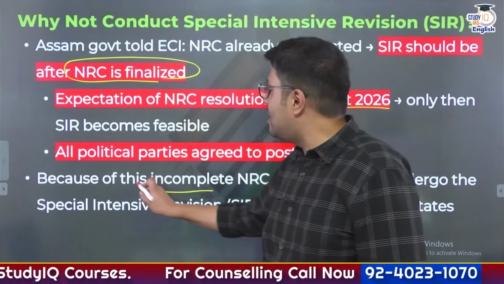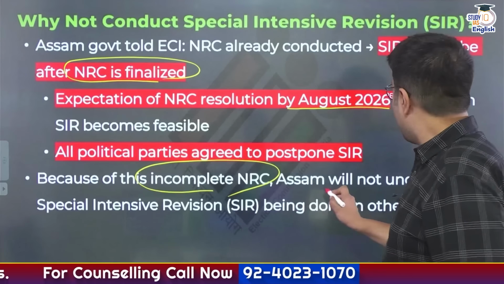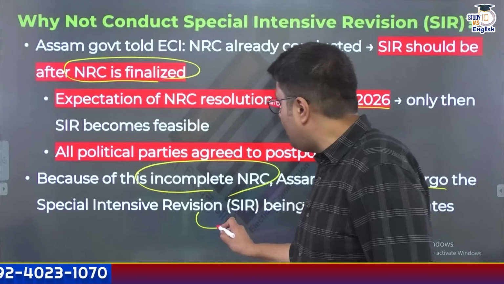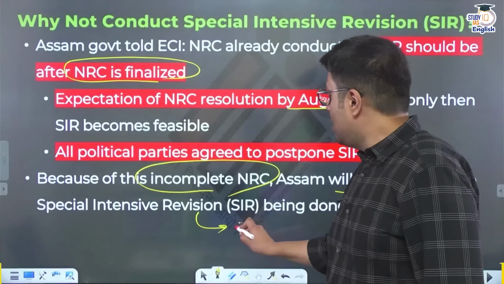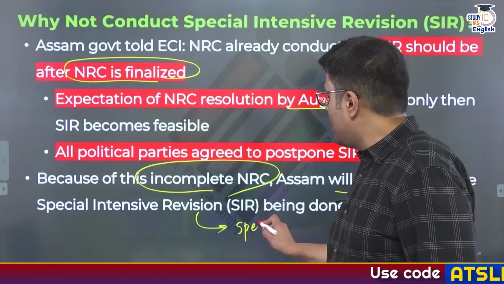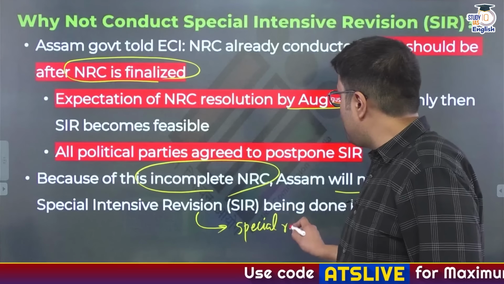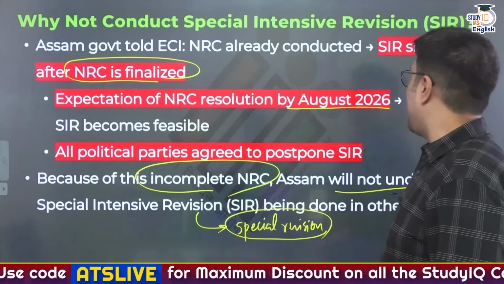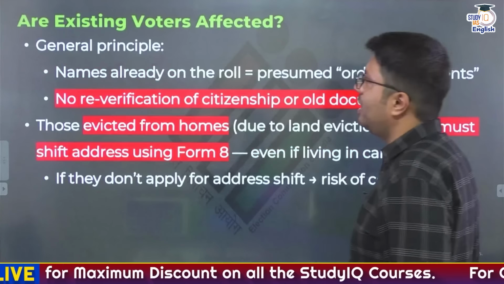Therefore, because of this incomplete NRC, to summarize, Assam will not undergo the process of SIR, and to compensate for this non-happening of SIR, the Election Commission of India has ordered a special revision of the electoral roll, right? So this is the reason that this unique process is happening in Assam.